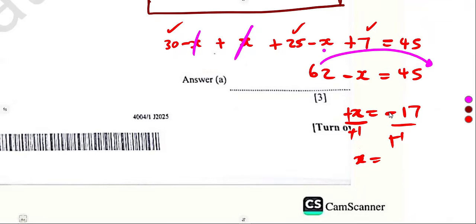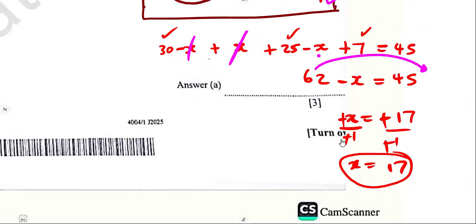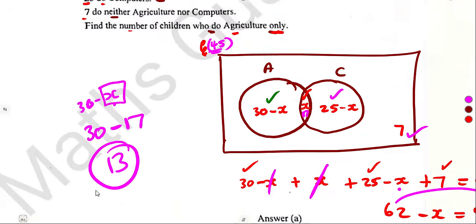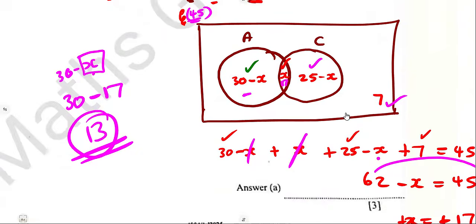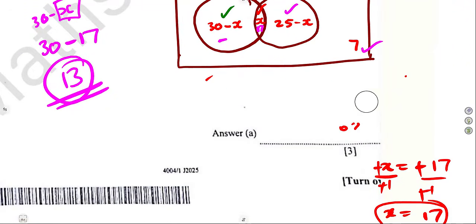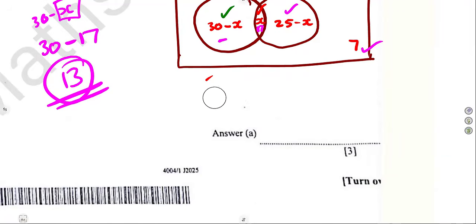our X is positive 17. So if those who take both agriculture and computers are 17, what about agriculture only? Simply subtract the X you obtained from 30: 30 minus 17 gives us 13. So those who are part of agriculture only are 13. The finding of X was just helping us to determine that.